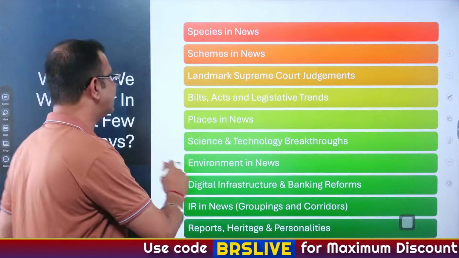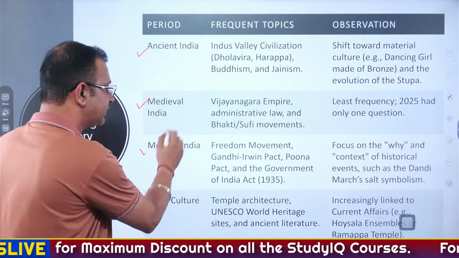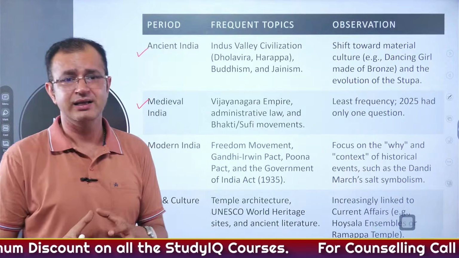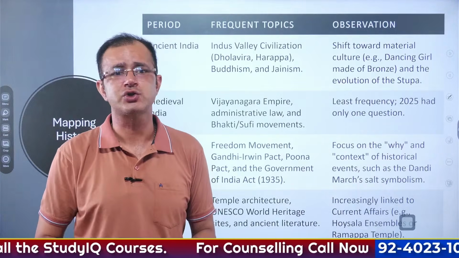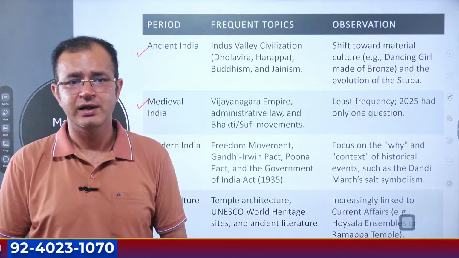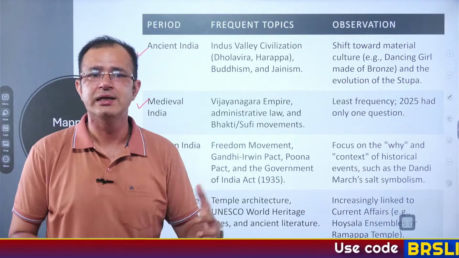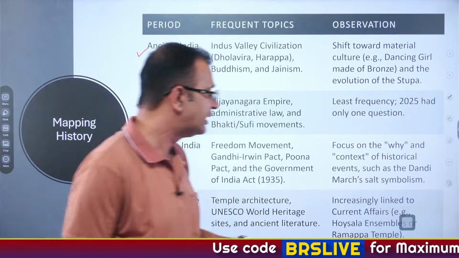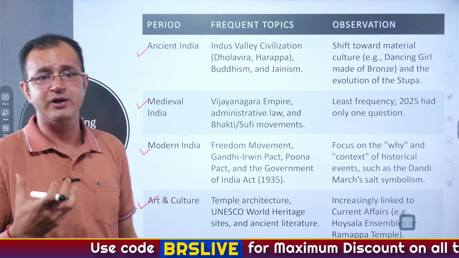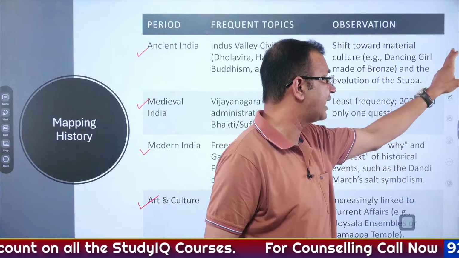When it comes to modern India, there has been a focus on the why and also the context of historical events, like for example the Dandi March, and how it is important for salt symbolism. And when it comes to art and culture, you will find an increased link towards current affairs, like for example the Hoysala ensembles of the Ramappa temple. So in art and culture you have to focus again on the current affairs.